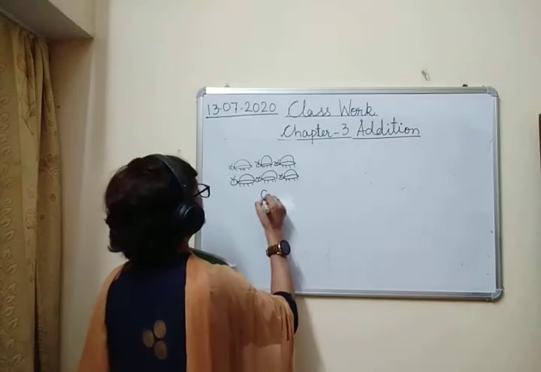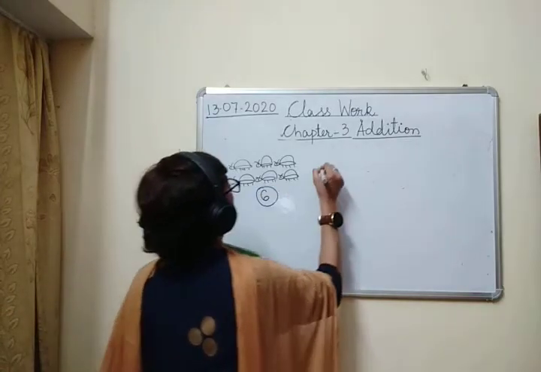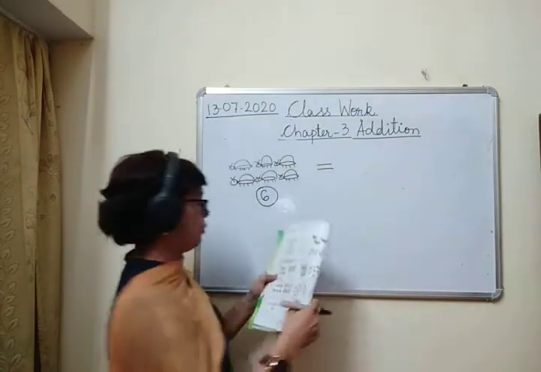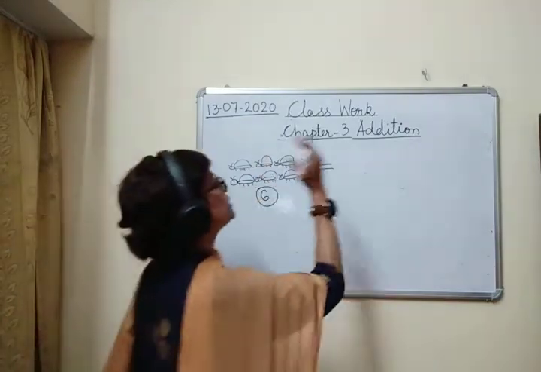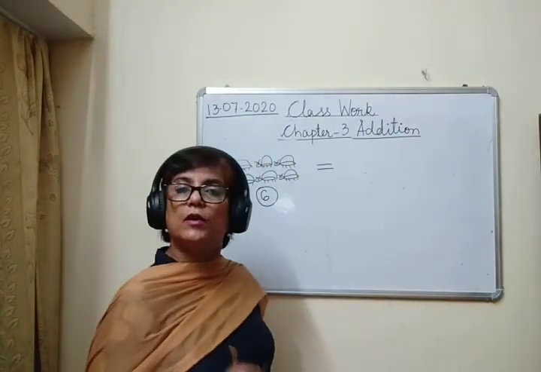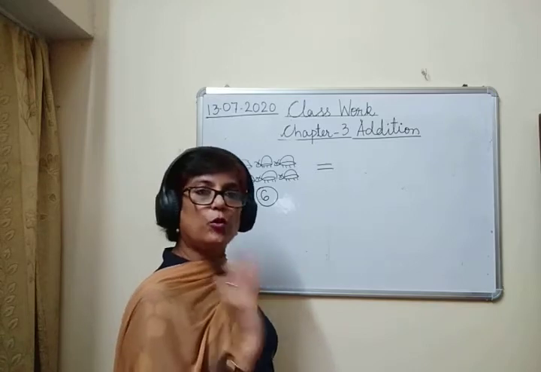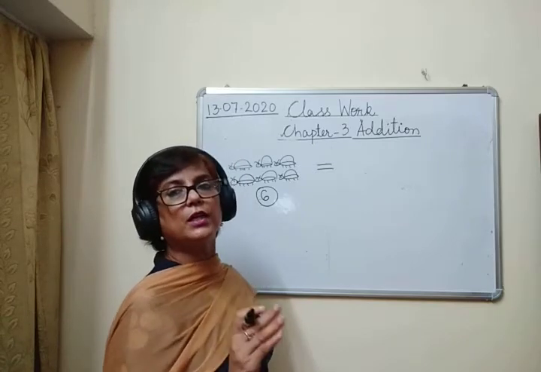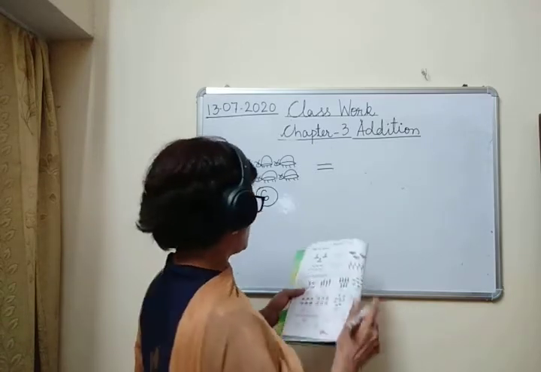There are 6 beetles and there is sign of is equal to. That means on this side also we should have 6. जो भी चीज है उसका नंबर कितना होना चाहिए? 6. Okay? So on this side